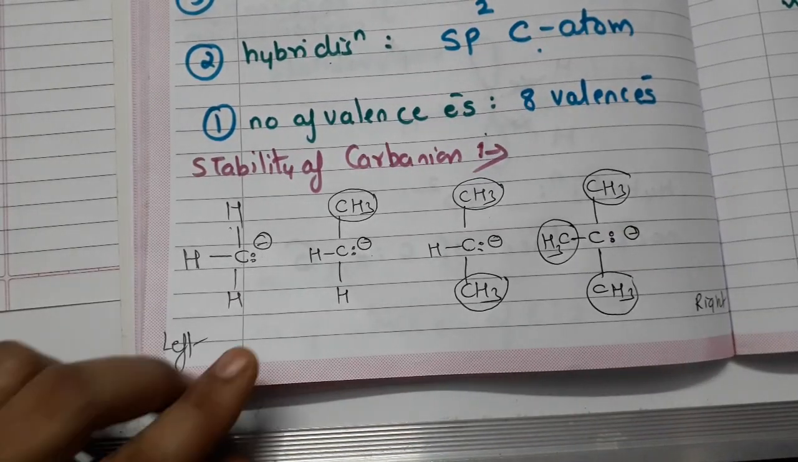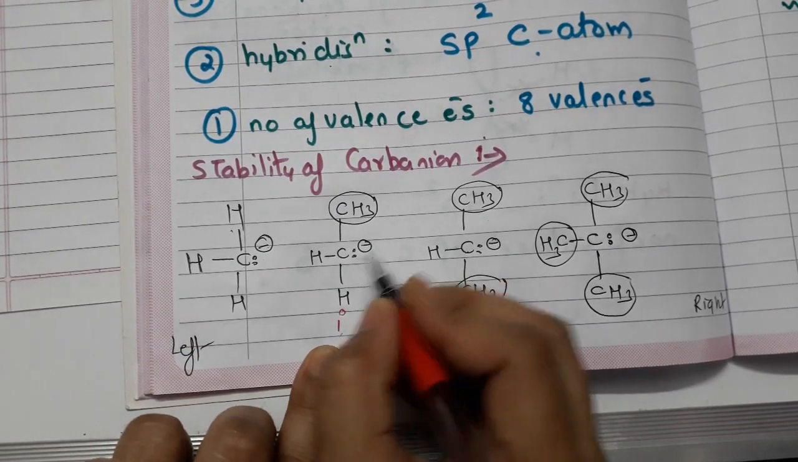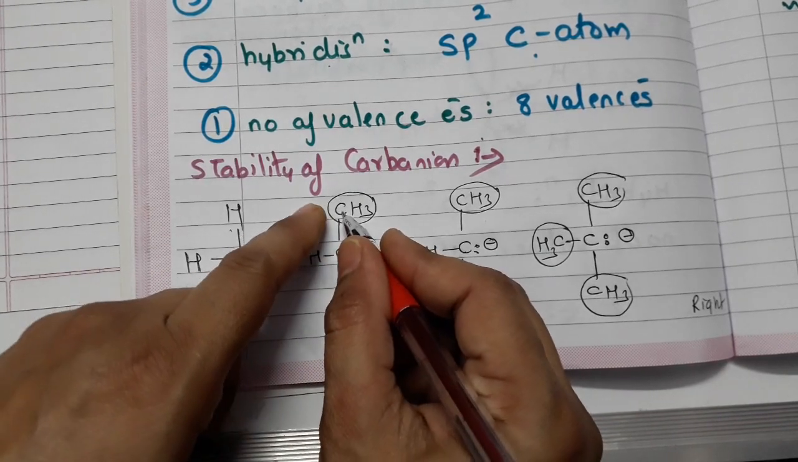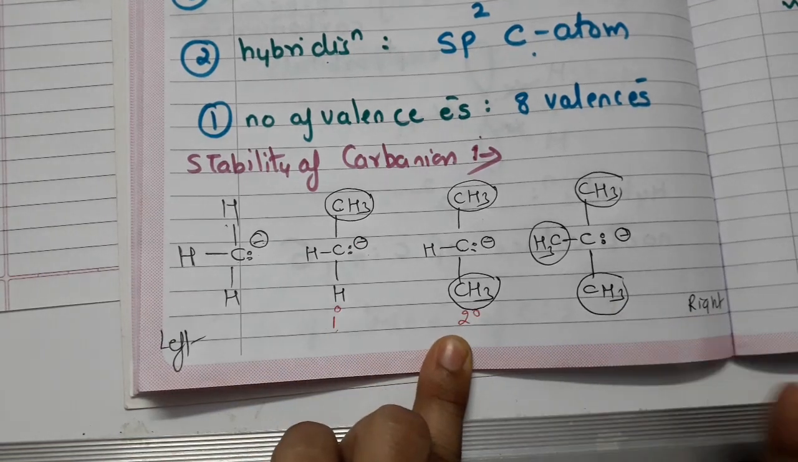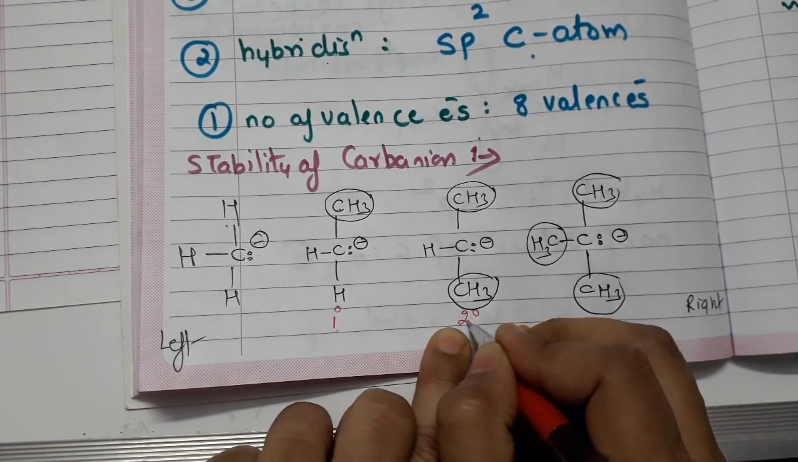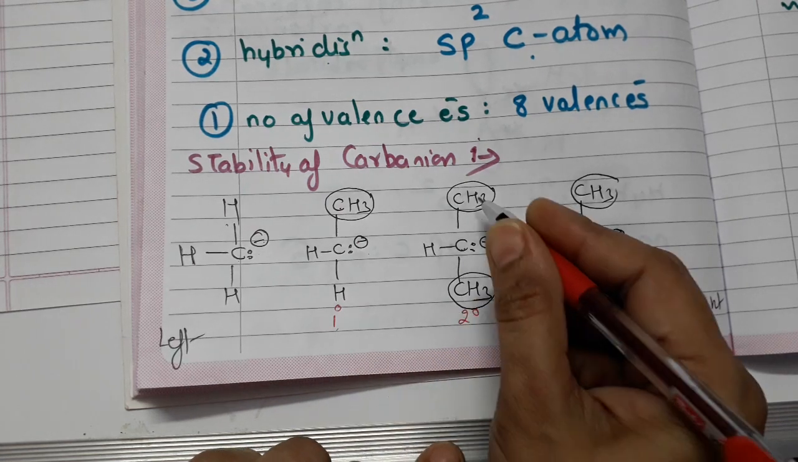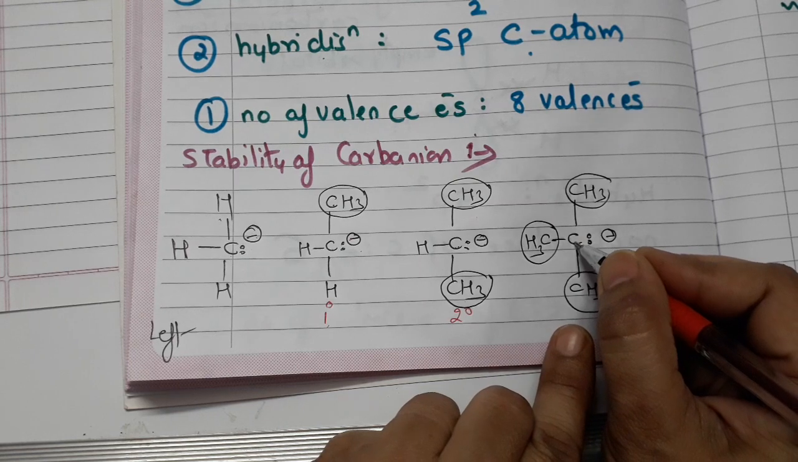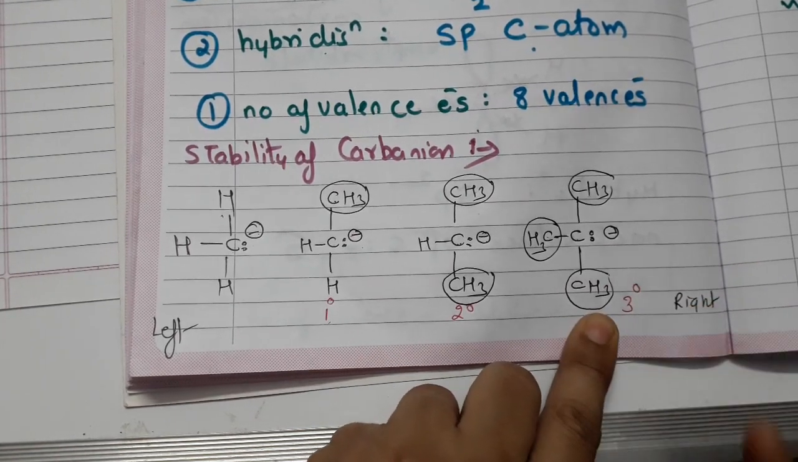So actually this is a primary carbon, because negative charge is there on the carbon atom which is bonded to only one carbon atom. Okay, now we know what is secondary, primary and tertiary. So secondary carbanion: negative charge is on the carbon atom which is bonded to 2 methyl groups. Negative charge is there on the carbon atom which is attached to 3 methyl groups, so this is tertiary carbanion.